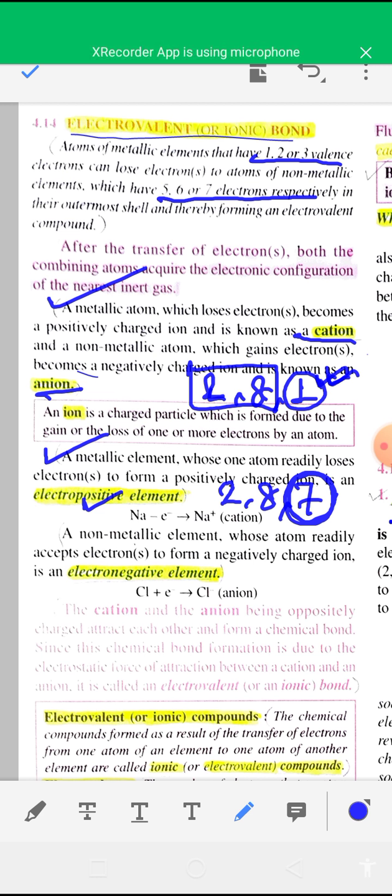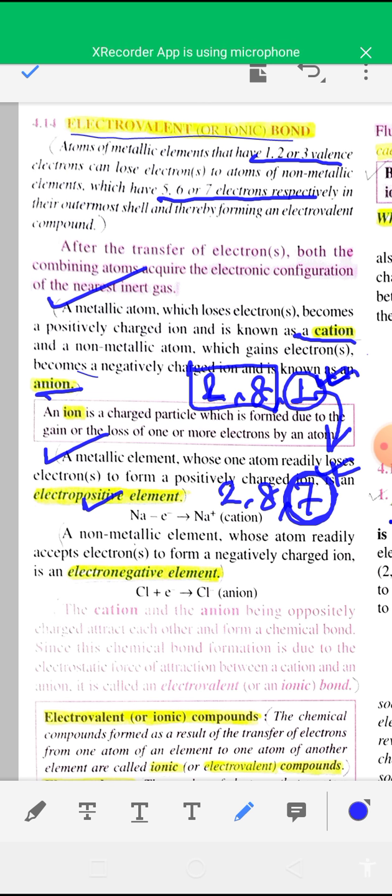Chlorine has one electron less than an octet, so chlorine accepts this one electron and becomes 2, 8, 8, the electronic configuration of the noble gas argon. After losing and gaining, both ions become stable due to stable electronic configuration.